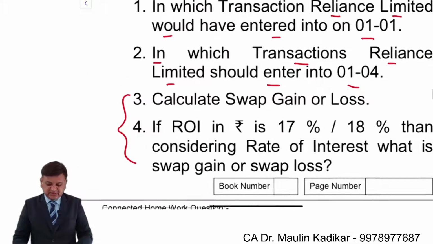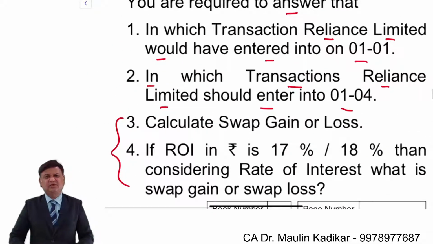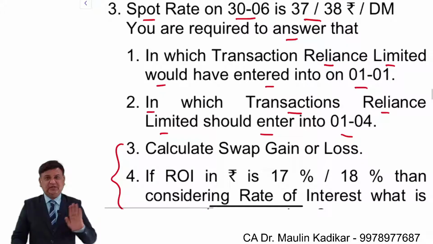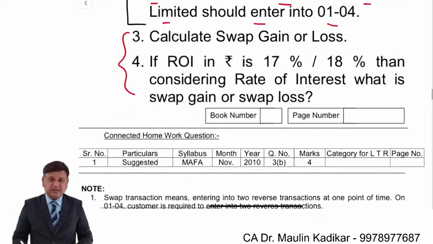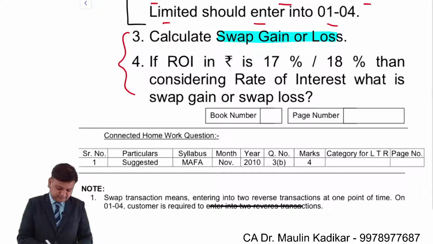Now I think that's it till this point of time. Anything is not new for you. Everything you can understand by applying common sense. So the things are very simple for first and second part. The third part of the question is something in which there is something new for us to learn. That is given a name as calculation of the swap gain or swap loss.